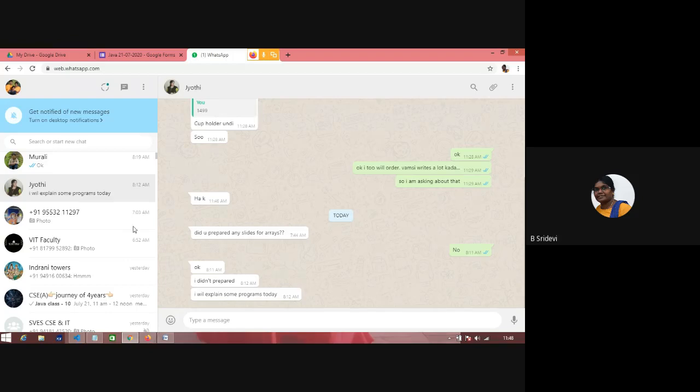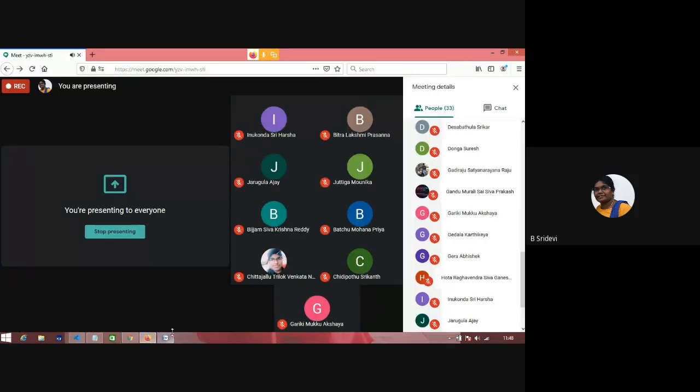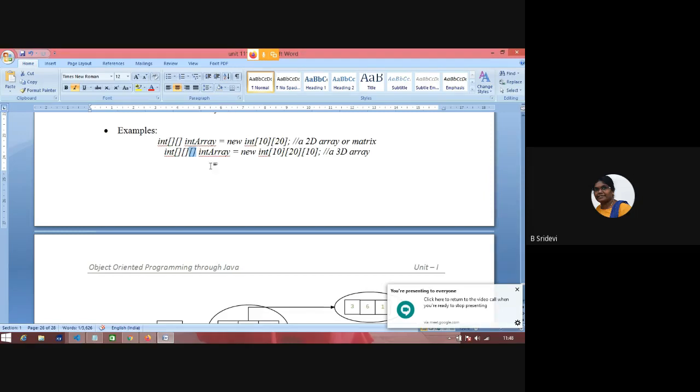Okay. So to declare a multi-dimensional array, we'll follow this syntax. Just check out this line. Int, in place of single, I am keeping two, the name of the array, and as usual new, and here 10 rows and 20 columns. In total, it will store 200 elements, 200 integers. That means 800 bytes of memory is allocated. That memory address is stored in this reference, and this is the physical object.